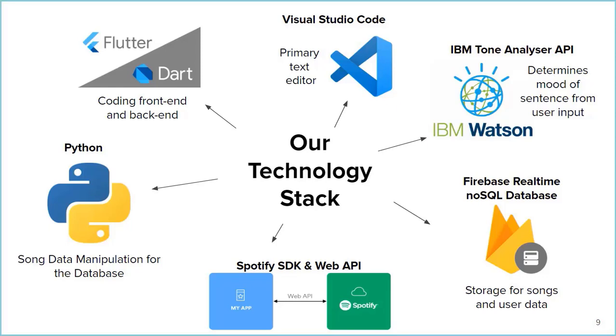Here's our technology stack. We chose to use Flutter and Dart as the main framework for this app because our original goal was to release this as a mobile app, available for both Android and iOS. We also chose to use this since the Flutter framework allows for easy integration of the front end and back end. VS Code is the main text editor that we use since it has extensions for Flutter and Dart, as well as working excellently with their respective plugins. We also discovered a really helpful extension in VS Code where we can all code together on the same file, kind of like how Google Docs works.